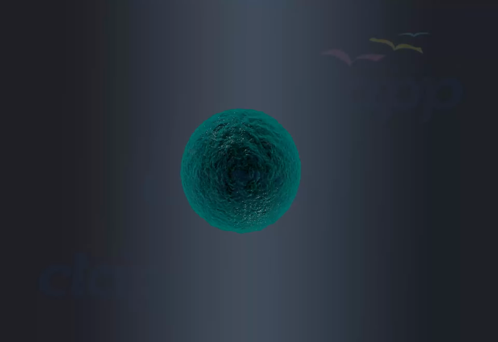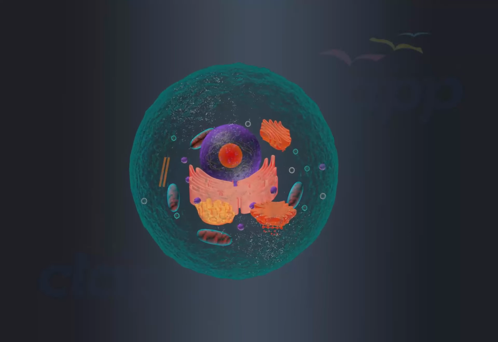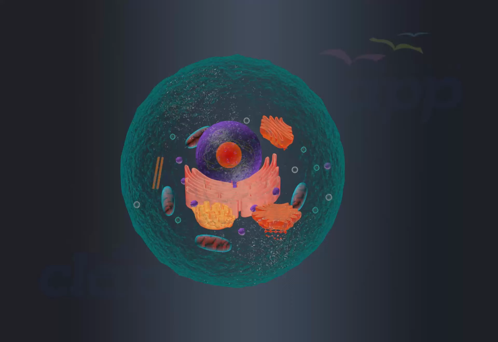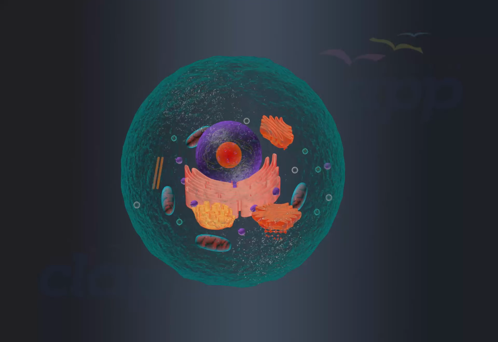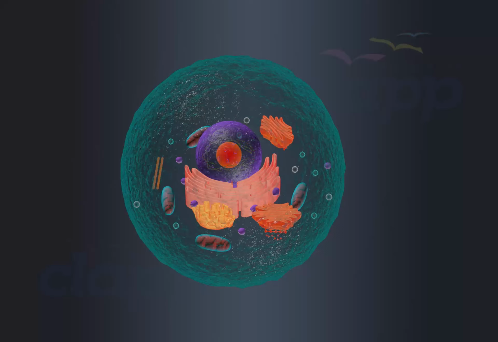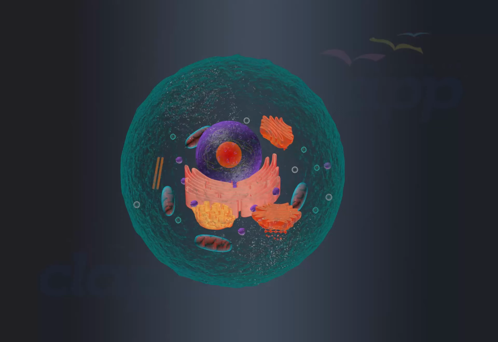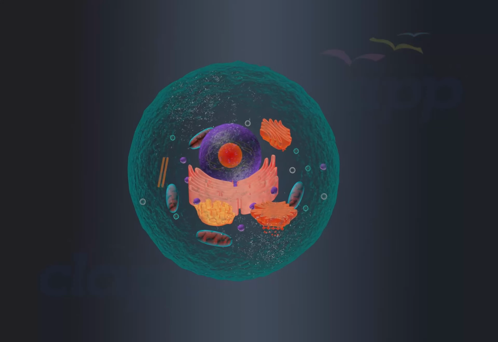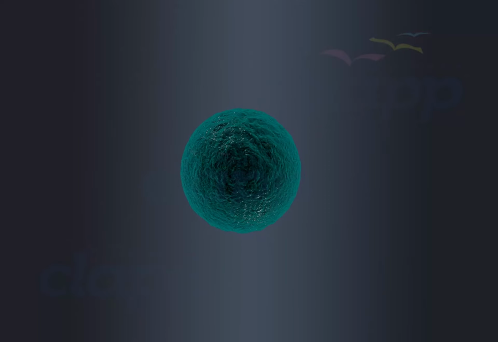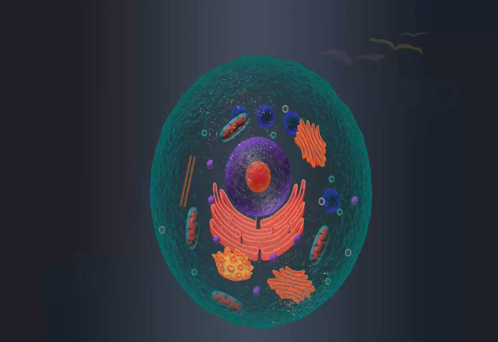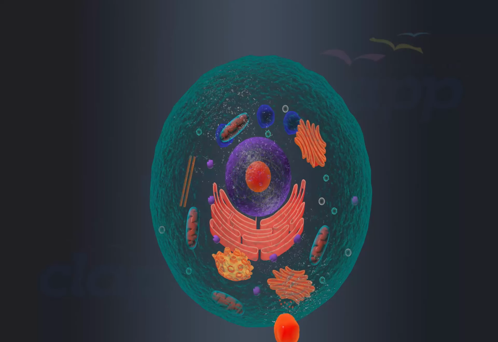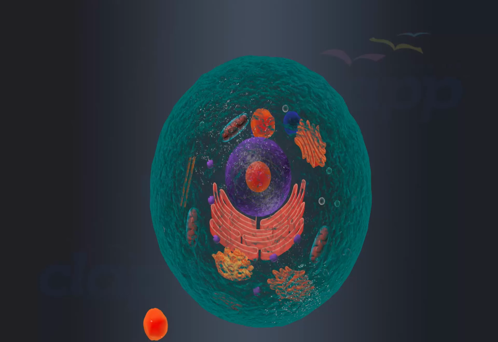Cell membrane. The cell membrane is the outermost covering of a cell that separates the cell from the external environment. The cell membrane is also called the plasma membrane. It is made up of lipids and proteins. It acts as a protective layer of the cell, forming a selective barrier that allows nutrients to enter and waste products to leave the cell.